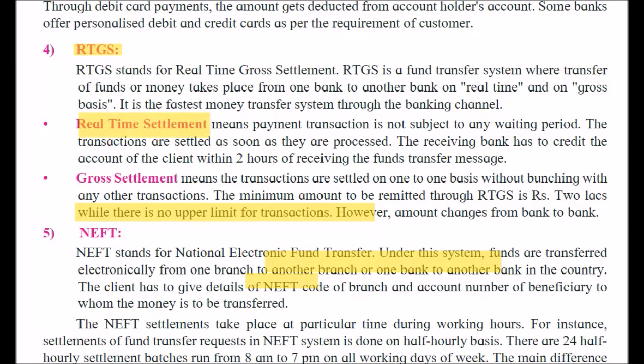So, timings for RTGS: for individual banks and their branches, the standard timings are 7 a.m. to 6 p.m. for customer transactions and 7 a.m. to 7:45 p.m. for interbank transactions. In RTGS there is a minimum limit of rupees 2 lakhs per transaction, and there is no maximum limit as such.